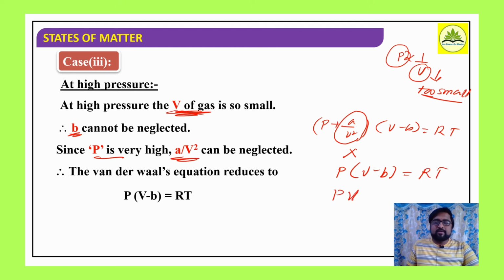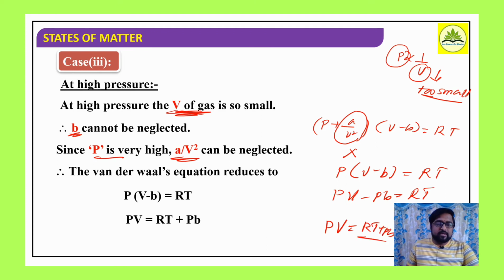So further, P into (V minus b) is equal to RT, we can expand like this: PV minus Pb is equal to RT. Just what we have done, that P is multiplied with each term, so PV minus Pb is equal to RT. That Pb is taken to the other side, so we got the expression PV is equal to RT plus Pb.